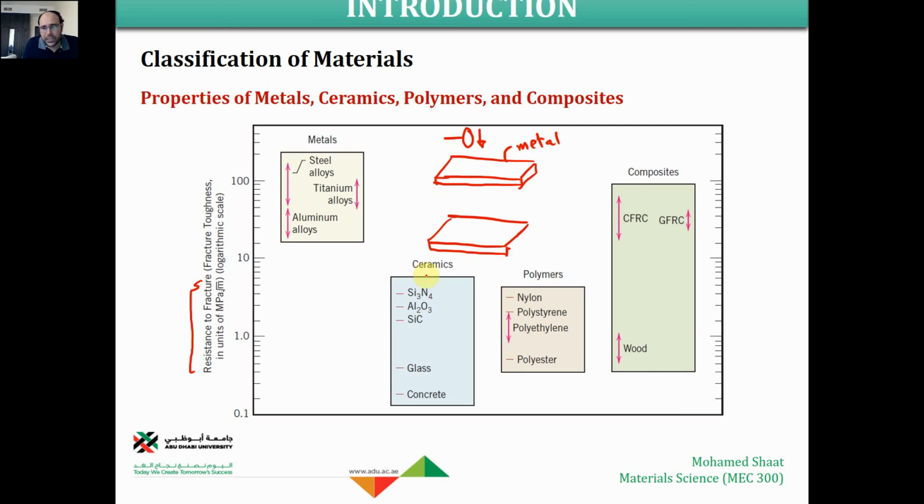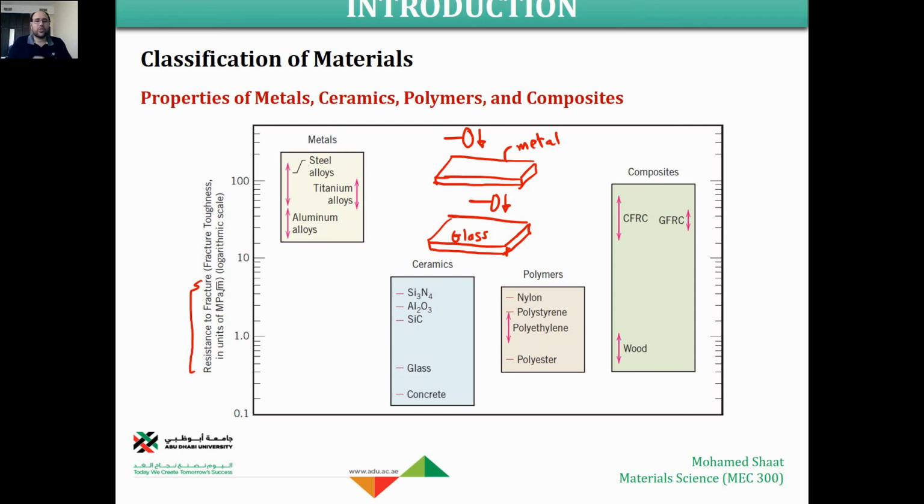Remember that glass is a ceramic material. This is metallic material. So that's why the resistance to fracture of the metal is very high in comparison to the ceramic, which would be made of glass. If this one is made of glass, and you are using the same hammer, applying the same hammering force, with just one punch over the glass plate, it will be completely fractured, right?